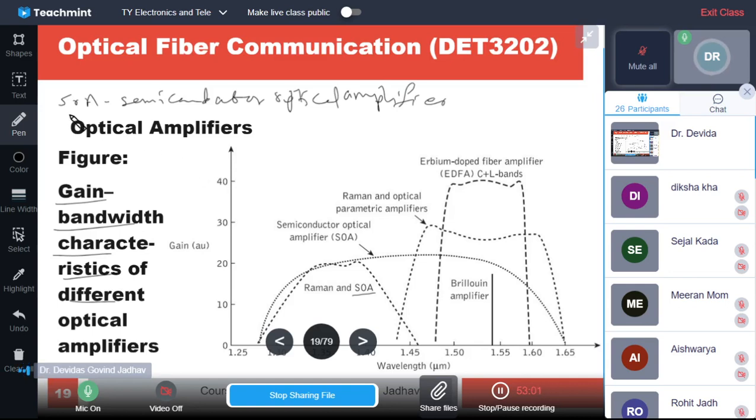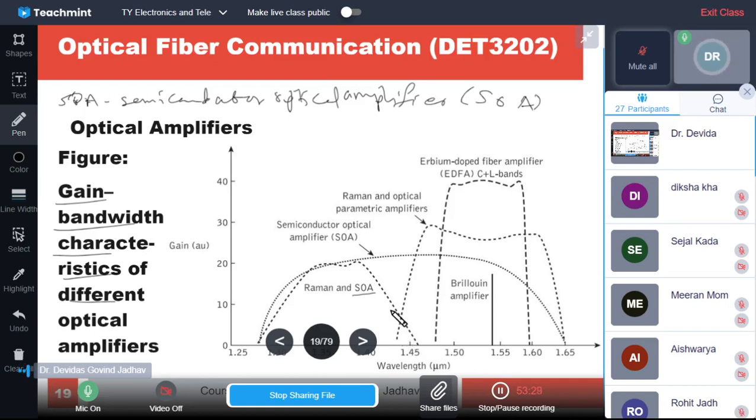So SOA is semiconductor optical amplifier. There is Raman and semiconductor optical amplifier, which has a very wide bandwidth, isn't it? From wavelength 1.3 maybe to 1.45 micrometer.